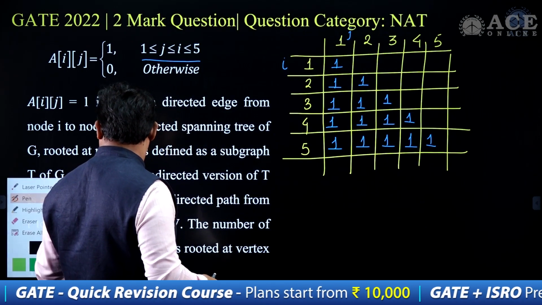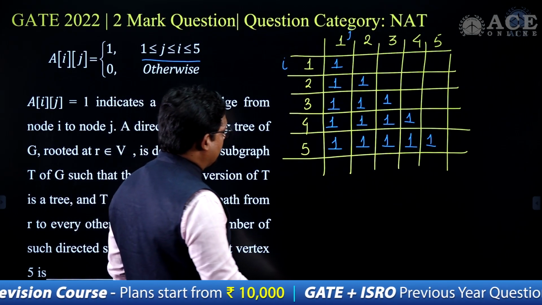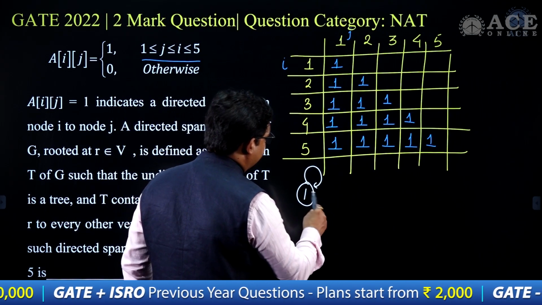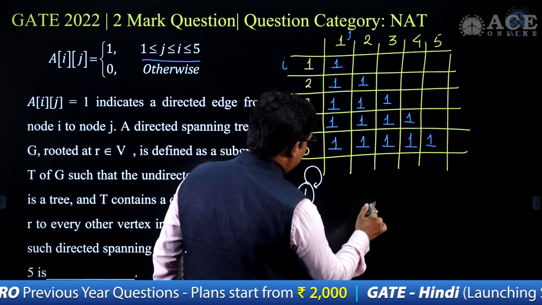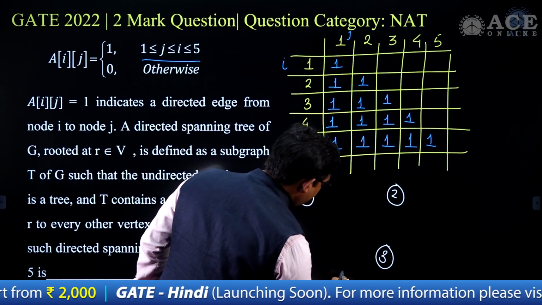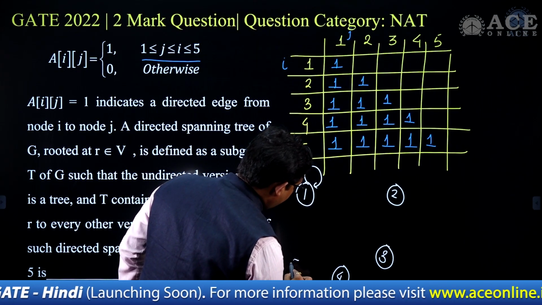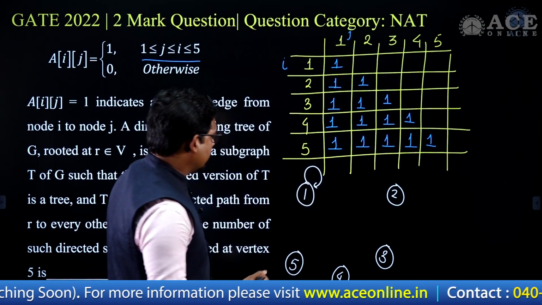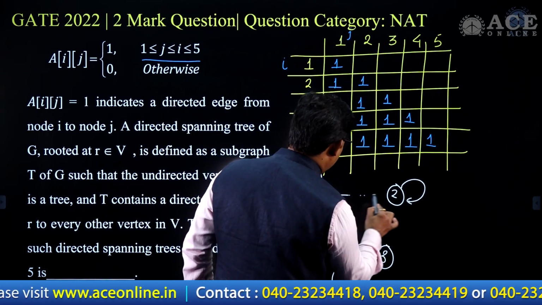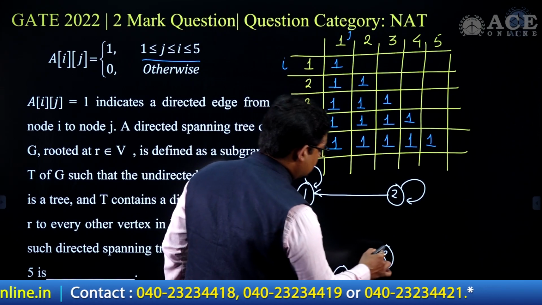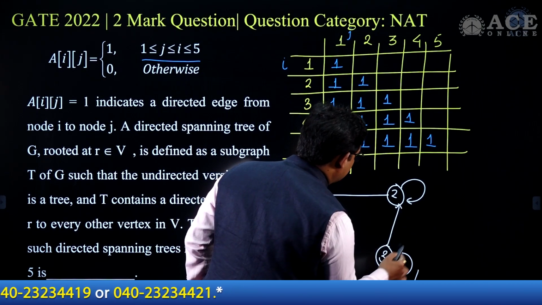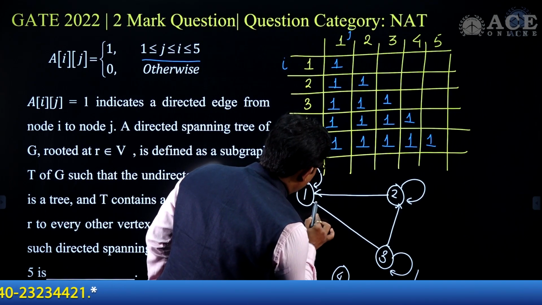And what about the tree here, how is the tree going to look? So the tree will look like this. There is a vertex number 1, it will have a self loop, then there is a 2, then a 3, then a 4, and then a 5. Now there will be a loop on 2. There is a loop on 1, and then there is a directed edge to 2 and then 1.